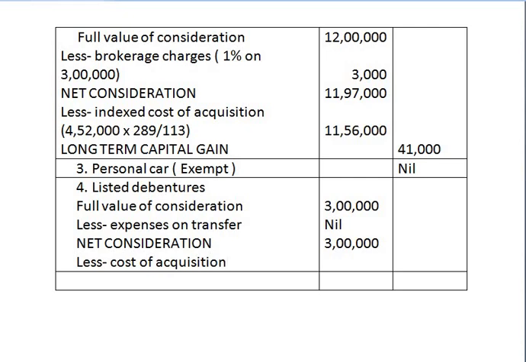Other than these three assets, for all the long-term capital asset, we apply indexation and we deduct indexed cost of acquisition. But for debentures, bonds and any depreciable asset, indexation is not applicable. So cost of acquisition is 2,60,000.